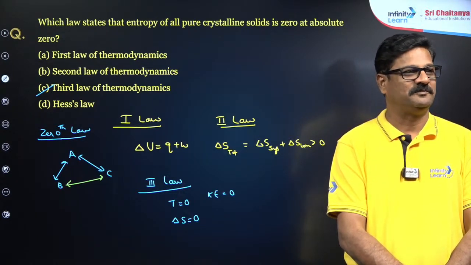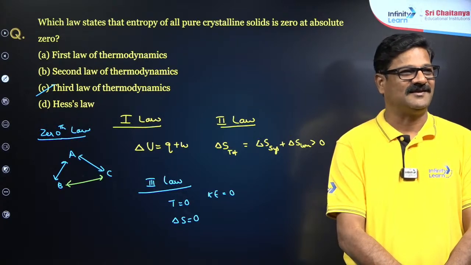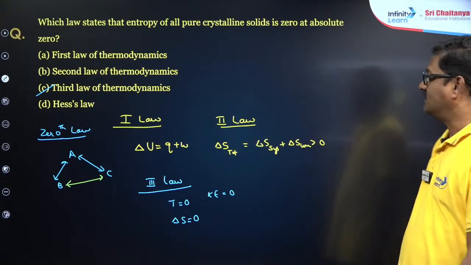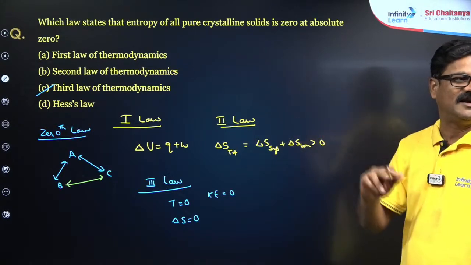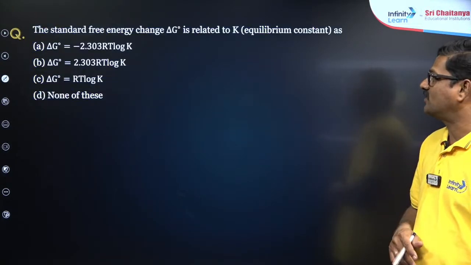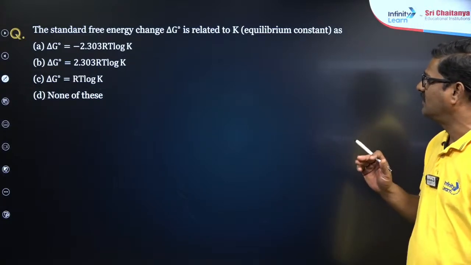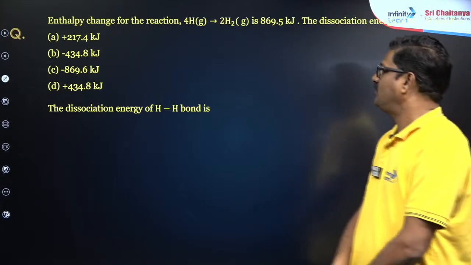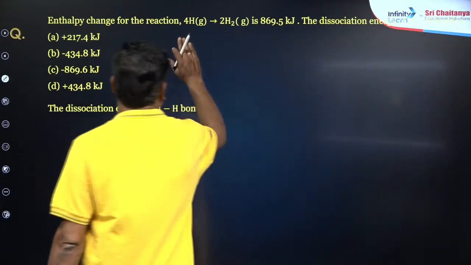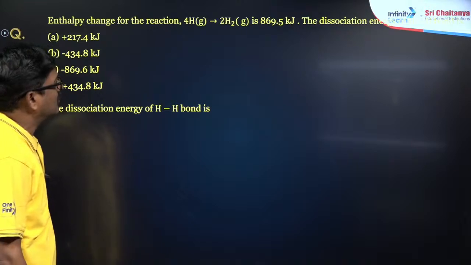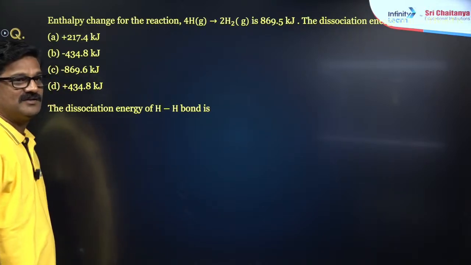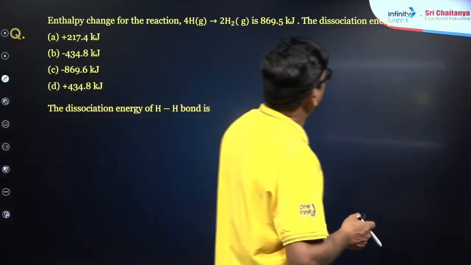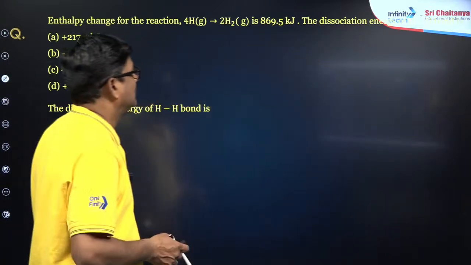Prachi, what is the S law? We'll come back to that as well. Okay, let's see, the answer is going to be C. Hemant, well done. So the standard free energy change is related to K; we already did this, sorry. The enthalpy change for the reaction of hydrogen gas being converted into hydrogen molecule is 869.5 kilojoules. So the dissociation energy of the hydrogen-hydrogen bond is the energy asked.